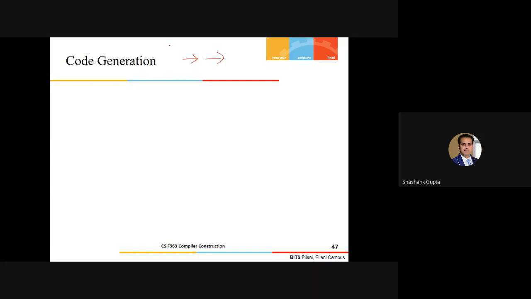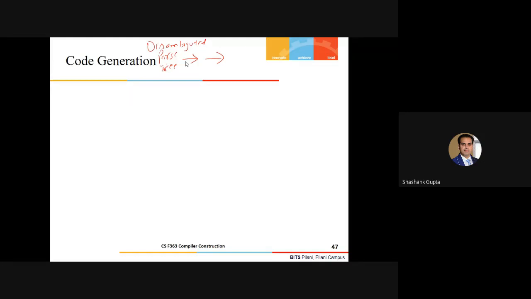Let's say we have the disambiguated parse tree, which we have extracted as an output of the semantic analysis. We will not immediately convert it into the machine code or the assembly language code.